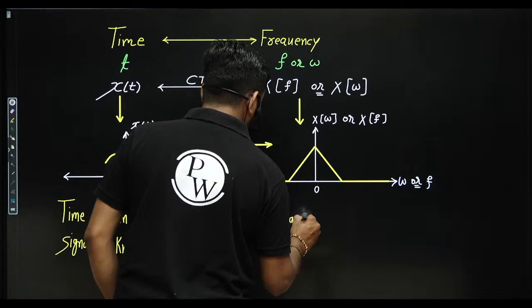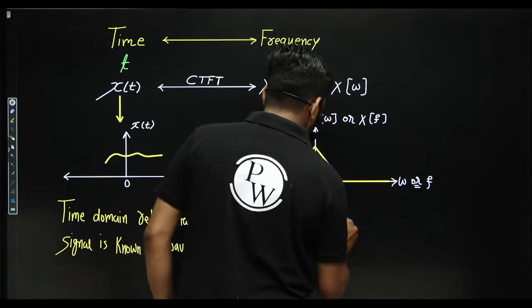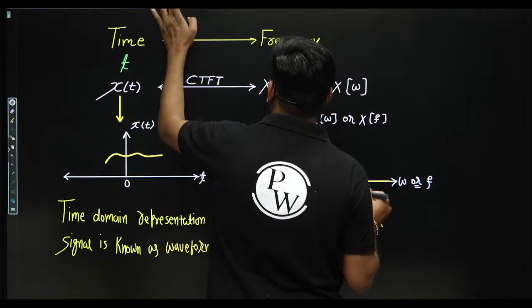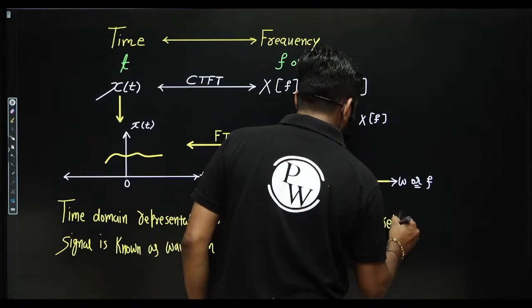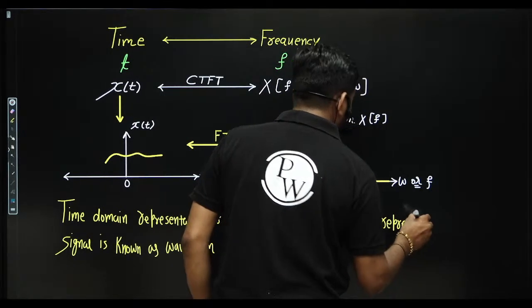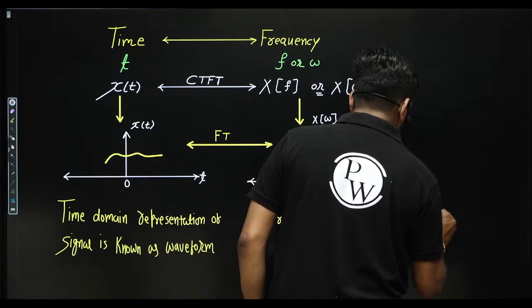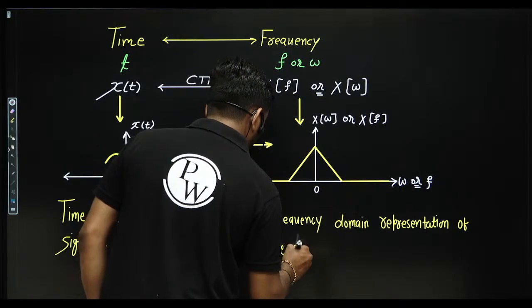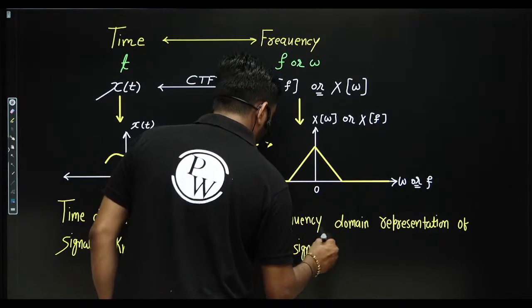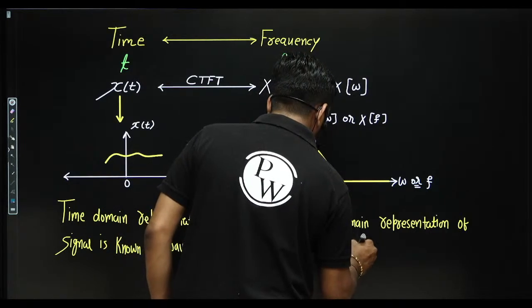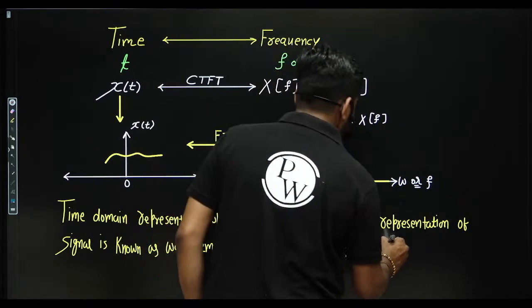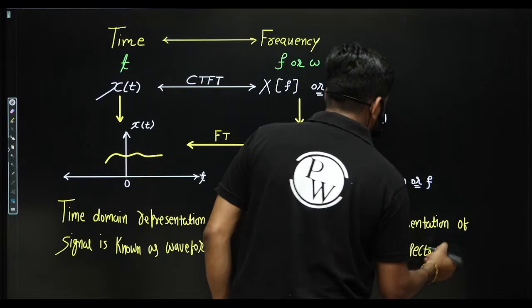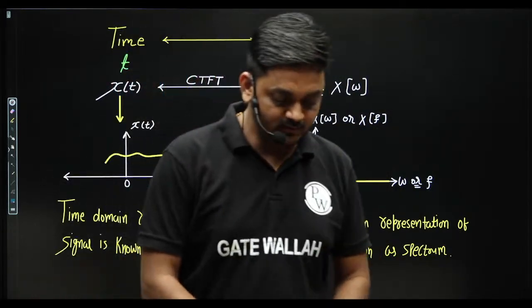Frequency domain representation of the signal is known as spectrum. Correct? Is known as spectrum.